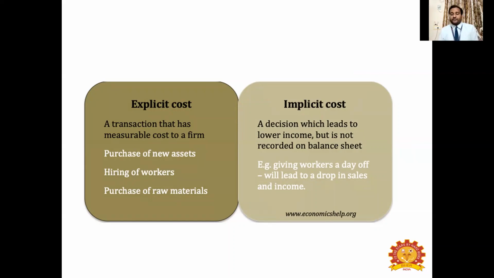Implicit, of course, you will lose some money, but you will not make a note of it. It is not tangible. It is not countable. Say, for example, if you hire a worker, the single day wage for a worker is 350. If you hire 3 workers, 350 into 3, that is 1,050 that you can make a note of. That is countable. The cost is countable.